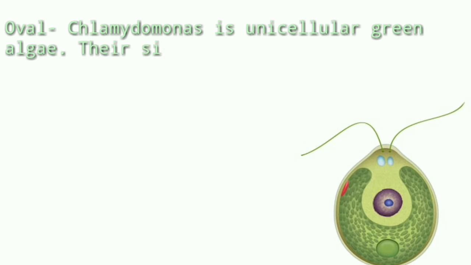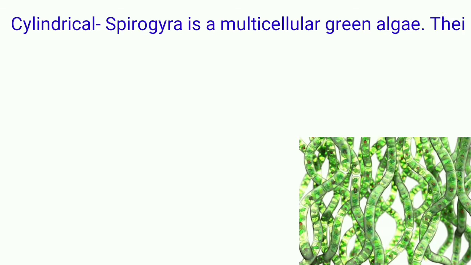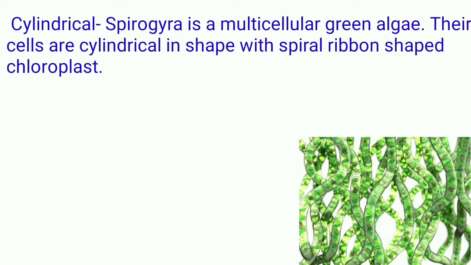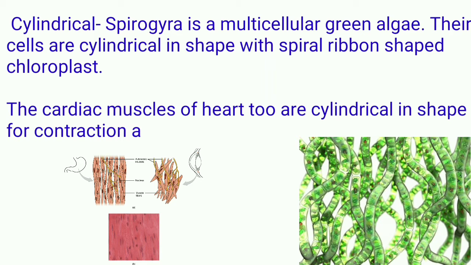Oval. Chlamydomonas is a unicellular green algae. Their single-celled body is oval in shape. Cylindrical. Spirogyra is a multicellular green algae. Their cells are cylindrical in shape with a spiral ribbon-shaped chloroplast. The cardiac muscles of the heart too are cylindrical in shape for contraction and relaxation.